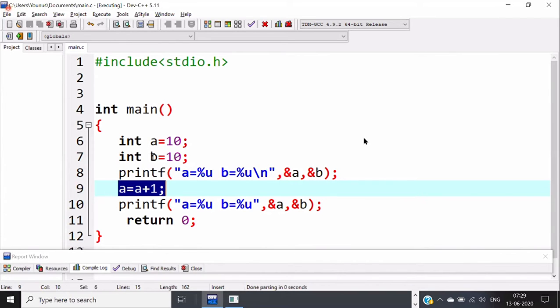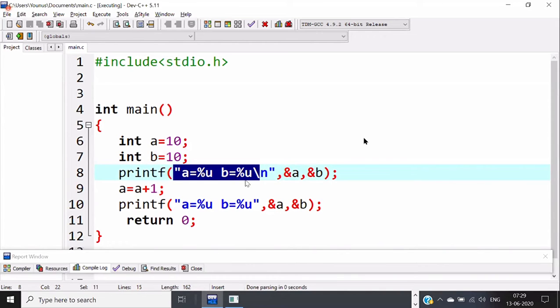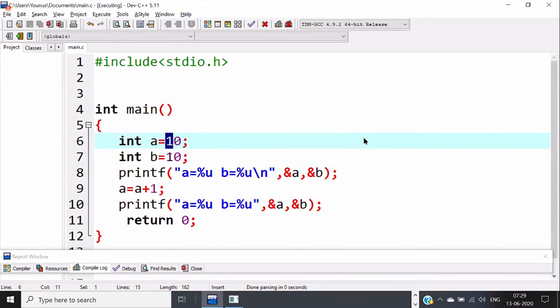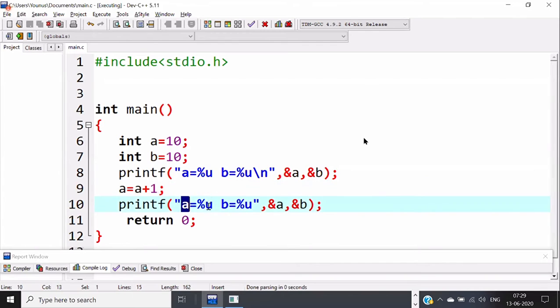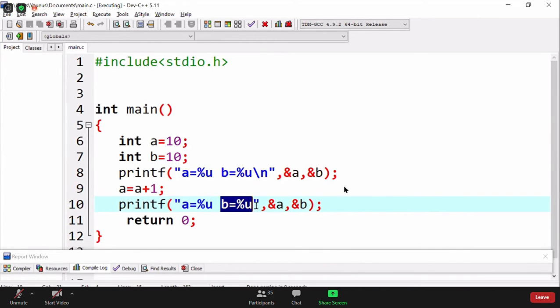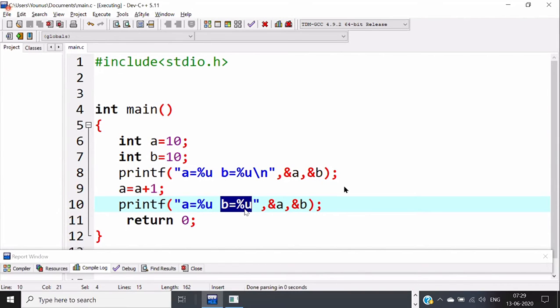I created A, I created B. So I printed the addresses. It printed different addresses because these are two different blocks. Even though the value is same, it will create two different blocks in C language, C++, and Java. And when I say a is equal to a plus 1, then what happens? The block value gets changed to 11 with the same address, but b will have the same value and address again.